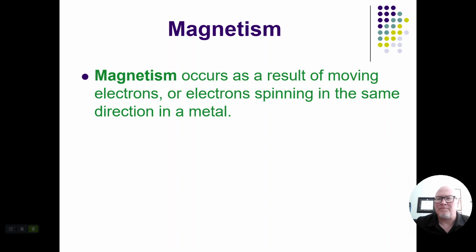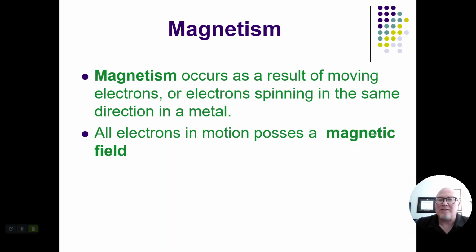So what is magnetism? Magnetism is a force that is going to occur when you have electrons spinning in the same direction in a metal. So electrons are in constant motion. We know this because particles are in constant motion. Let's think back to the kinetic energy. When all of those electrons are spinning in the same direction in a sample of metal, you get this magnetism that occurs.